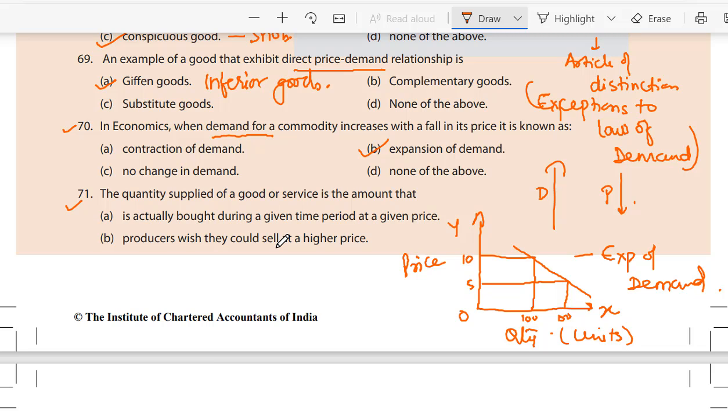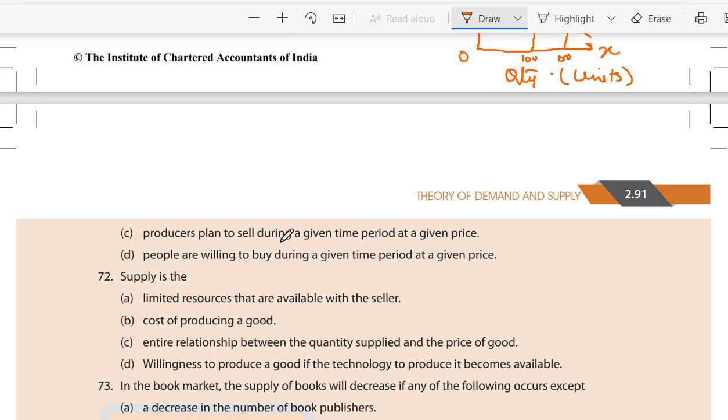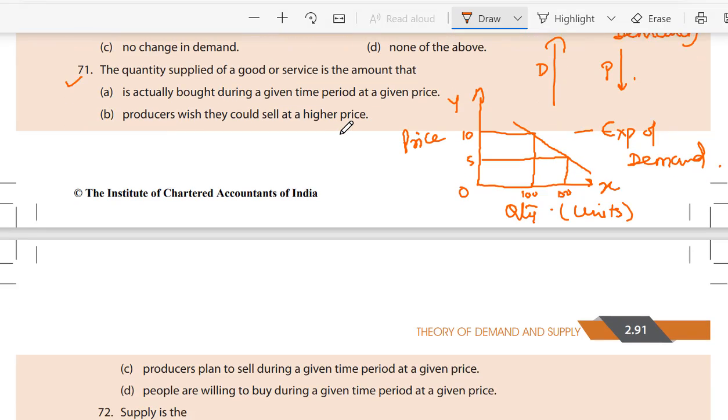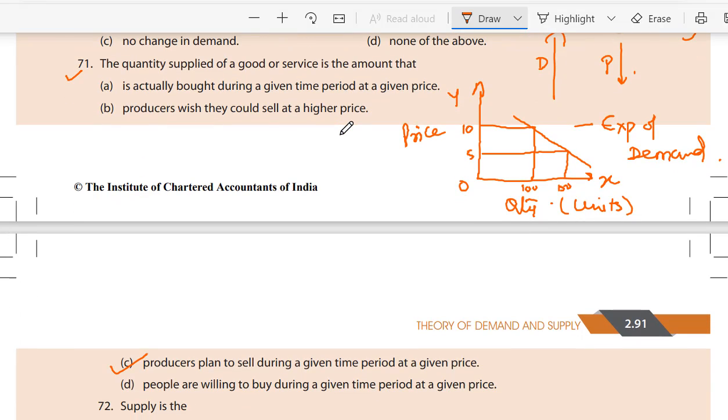71. The quantity supplied of a good or service is the amount that producers plan to sell during a given time period at a given price. Producers wish they could sell at a higher price. This is quantity supplied. Okay?